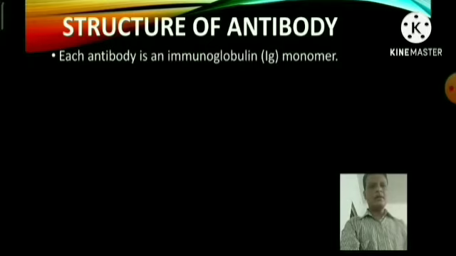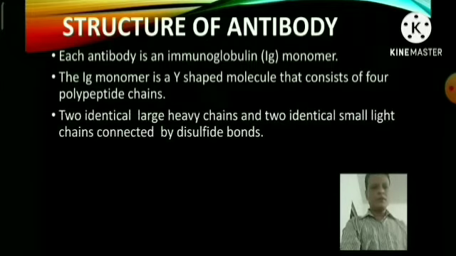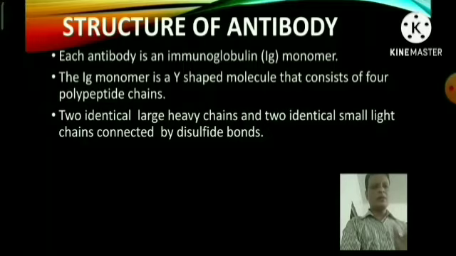Structure of antibody. Each antibody is an immunoglobulin monomer. The Ig monomer is a Y-shaped molecule that consists of 4 polypeptide chains. If you look at the figure in the last slide, you can see the Y-shaped molecule structure. It consists of 2 identical large heavy chains and 2 identical small light chains connected by disulfide bonds.